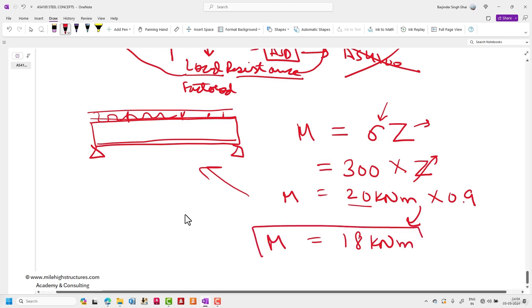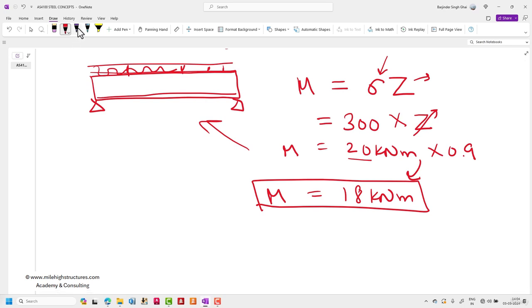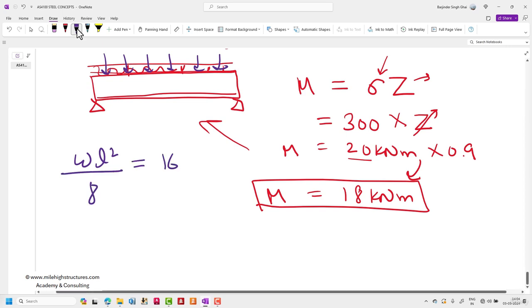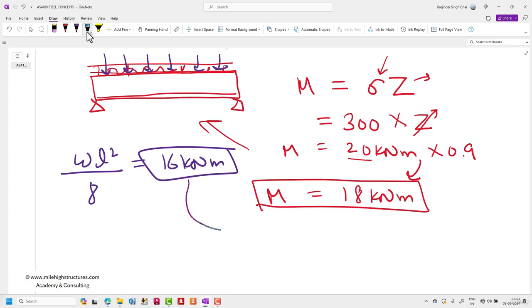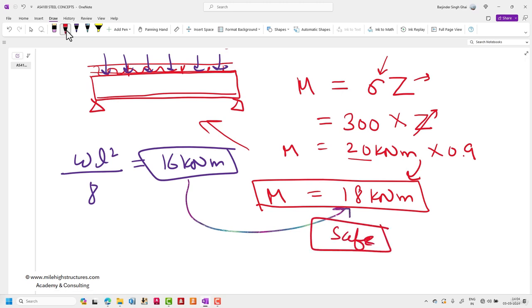So if our load that is coming, let us say this particular steel beam is having a UDL, and after calculating WL square by 8, this particular value is, let us say, 16 kN meter, and our capacity here is 18 kN meter. So in that particular case our section is safe because our capacity is greater than the load that is coming.